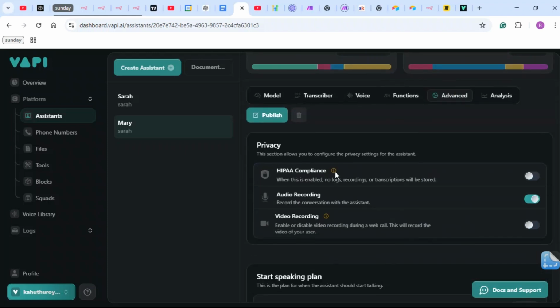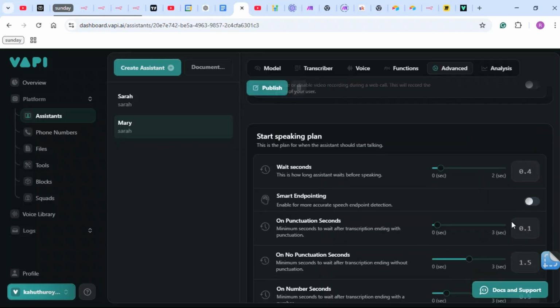In the advanced section, there is this HIPAA compliance. This is basically a policy, and when this is enabled, no logs, recording, or transcript will be stored. I like keeping this off because I want to store everything that I'm doing, right? There is also audio recording, which records the conversation with the assistant. You want to do that, of course. Video recording is for when you're on a Zoom call or a web call or something, and we're not using it for that, so I'm just going to keep this off.